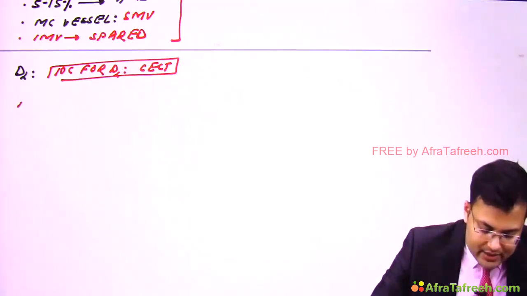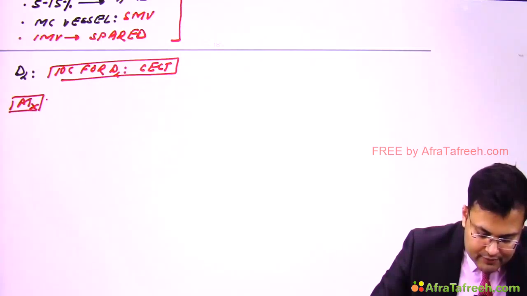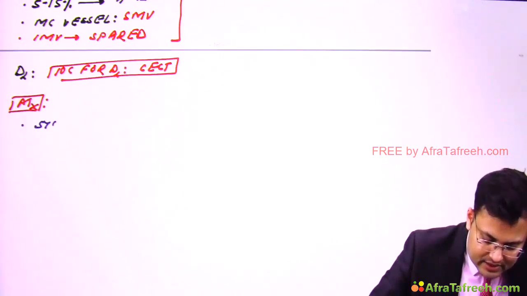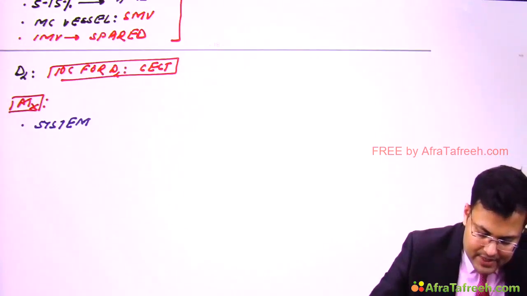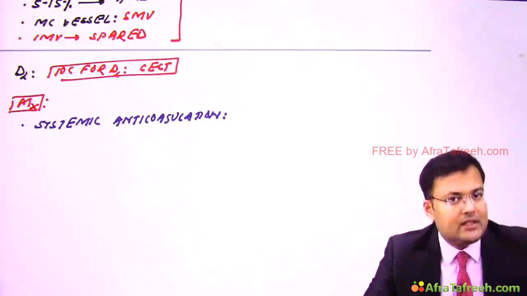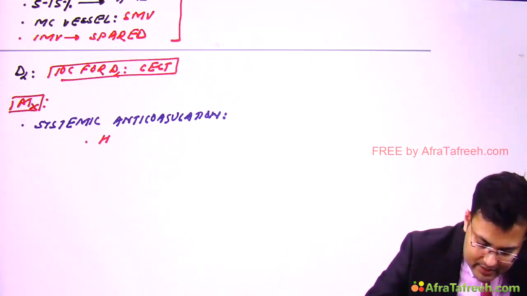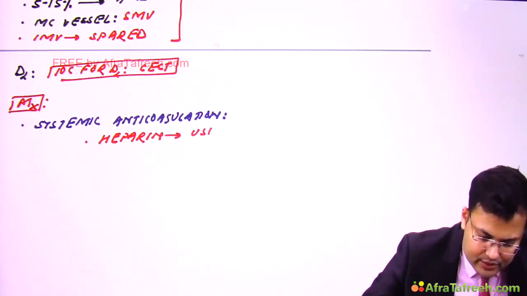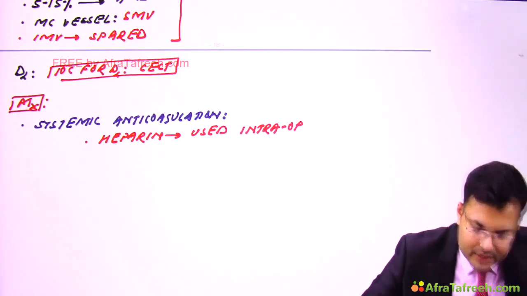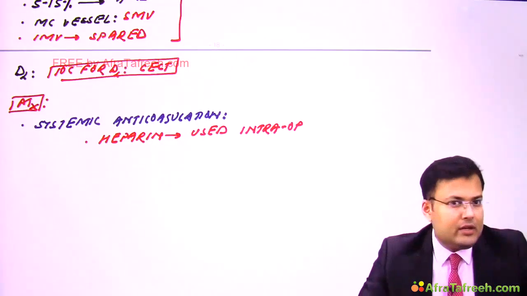And how are we going to manage? Generally, you know that in patients with venous thrombosis, we have to start anticoagulants. So here we start systemic anticoagulants. Rapid initiation of systemic anticoagulation. Clear? And whenever we are performing surgery, we have to use heparin. So heparin is used intraoperatively. Okay? So generally intraoperatively we are using anticoagulants.